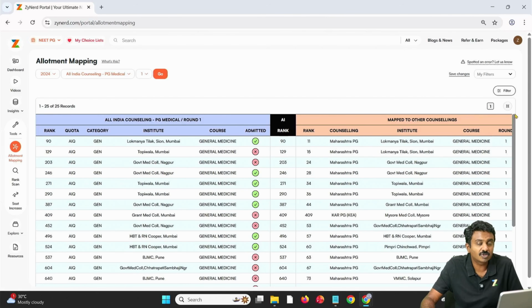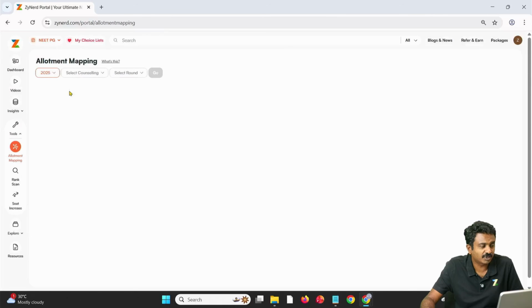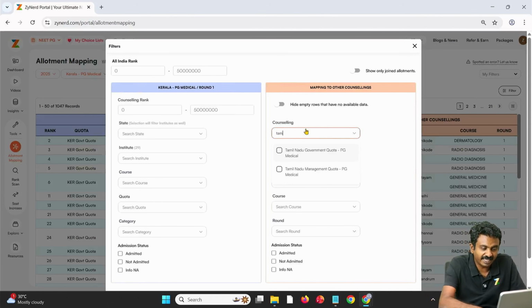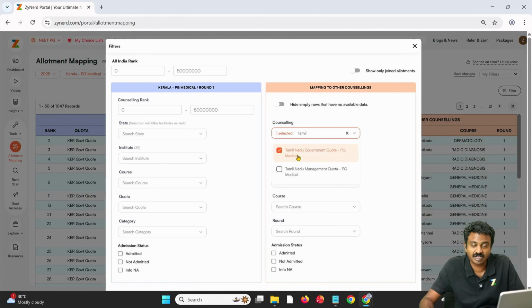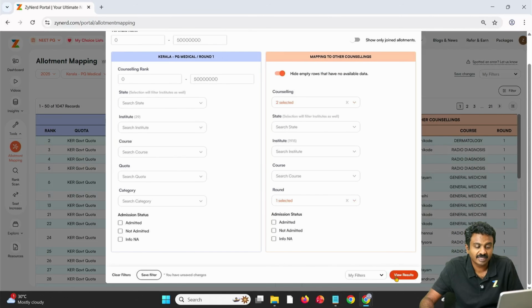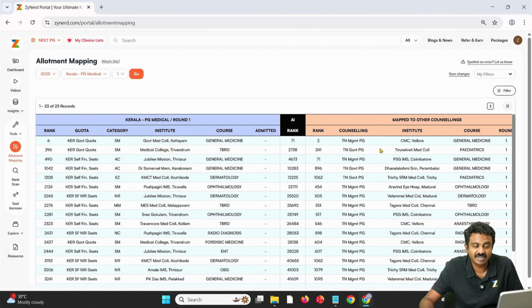We can also look at this from a slightly different perspective, a fourth perspective that we are coming up with, which is based on state versus state. I can obviously check 2025, how many of them have been allotted in Kerala. We'll take Kerala round 1. These are common states, so we are taking candidates who would have been eligible for Tamil Nadu and may have also been eligible for Kerala. Tamil Nadu government and management quota combined allotments in round 1 is what I am looking at, and how many have been allotted. So this will give a clear idea.